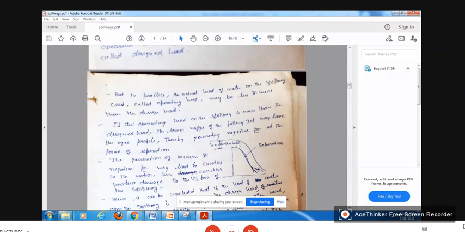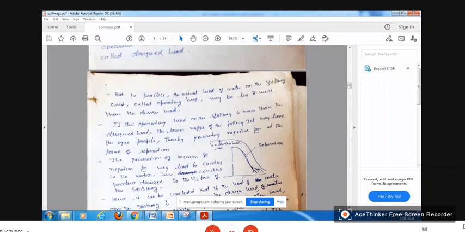If the working head is more than the design head, the falling jet may fall away from the downstream face of the Ogee spillway, so some gaps will be there as it separates from the spillway surface. In these gaps, cavitation and negative pressure will be created, and that negative pressure may try to erode the downstream face also.